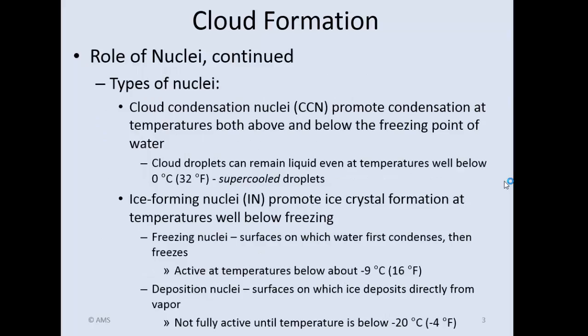All right, so types of nuclei. We're going to generalize and say there's two different types of cloud condensation nuclei. And the first type you can see is cloud condensation nuclei, which has the acronym CCN. One way to look at this is warm cloud development, because this is generally going to be produced in clouds that have above freezing water droplets.